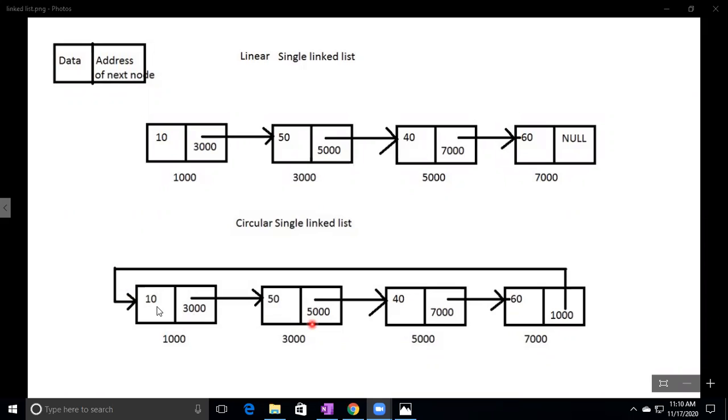So here data is 10, and the next node's address is what? 3000, maintained here. Data is 50, next node's address is what? 5000, maintained here. Data is 40, next node's address is what? 7000. And the node at address 7000 is the last node. Data is 60.